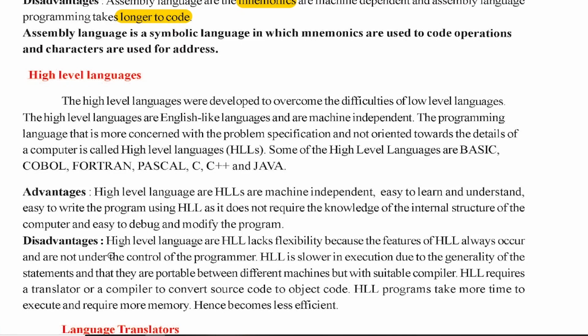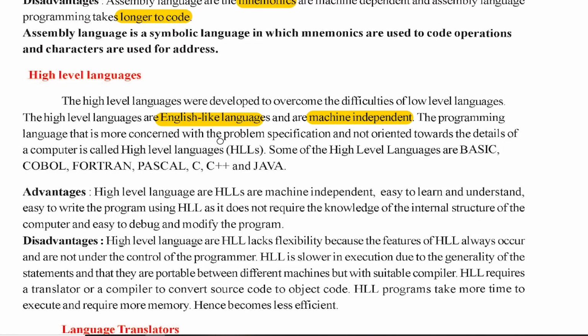Today we use high level language, which is not machine dependent. High level languages are developed to overcome the difficulties of low level languages. The high level languages are English-like languages and are machine independent. That is very important. It is like the way we speak, almost similar to English, and they are machine independent. So writing in a high level language, you do not worry about the machine. You write the same program and it will be executed on all machines. It is portable. It does not depend on which machine you are writing on.